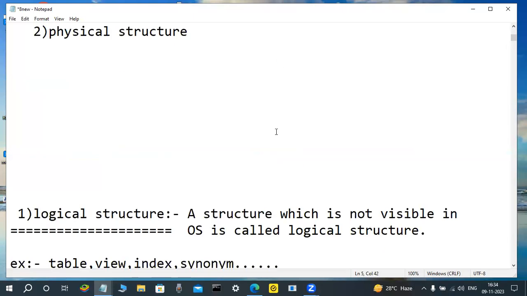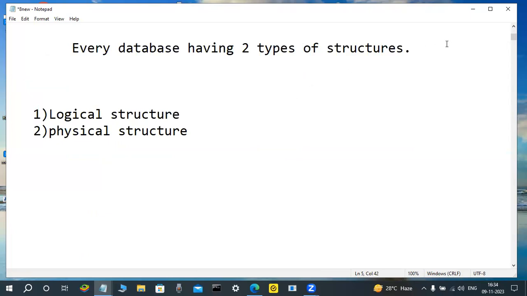Now, what is logical? What is physical? Otherwise, you are a Java programmer, I am a .NET programmer. Okay, so now you are a basic software programmer, not an administrator. You are working in which structure? Very good, a logical structure. But what is that logical structure? Nothing is there. Very easy.